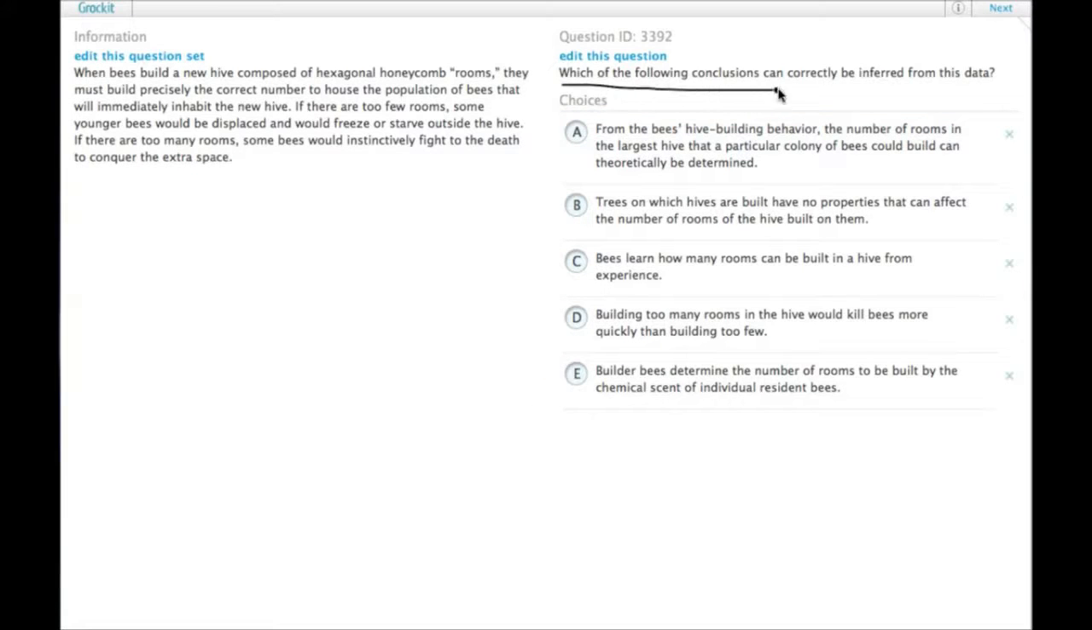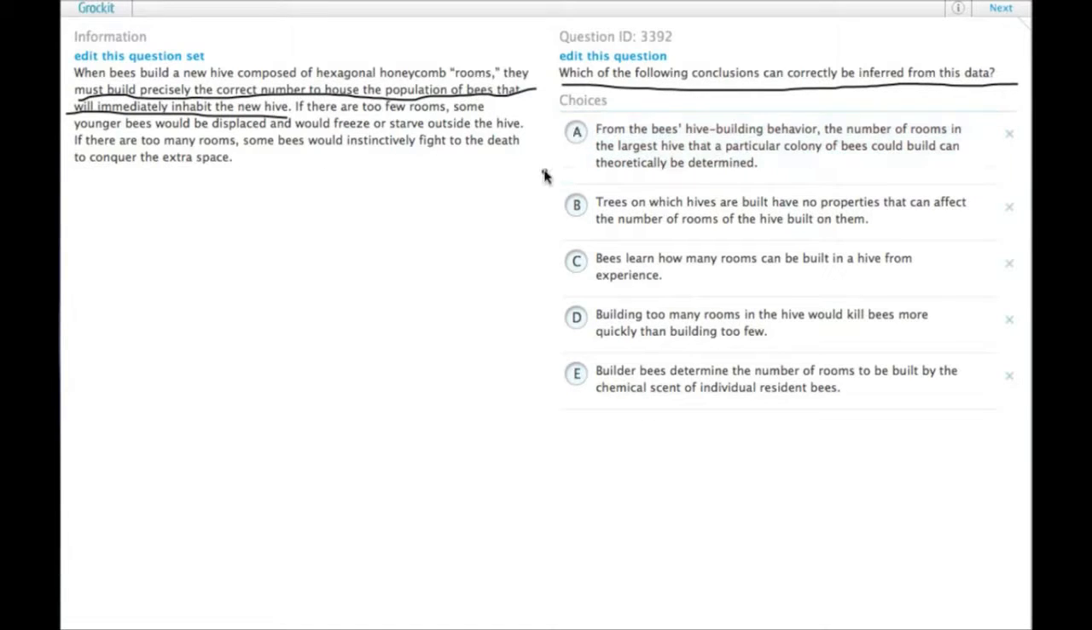Which of the following conclusions can correctly be inferred from this data? So what can we infer? What is the information? Bees must build precisely the correct number to house the population of bees that will immediately inhabit the new hive. And then we find out reasons why this would be. They'll freeze or starve or fight or whatever, because every bee wants to have its own little room, I guess. Anyway, so we need to make an inference.